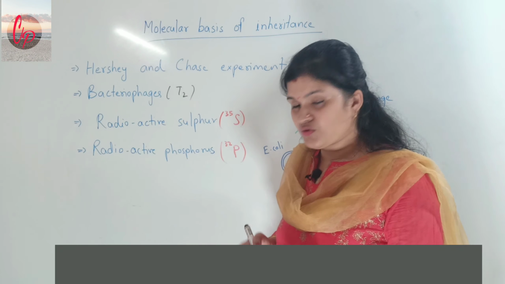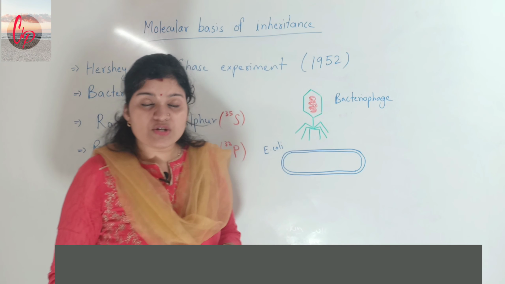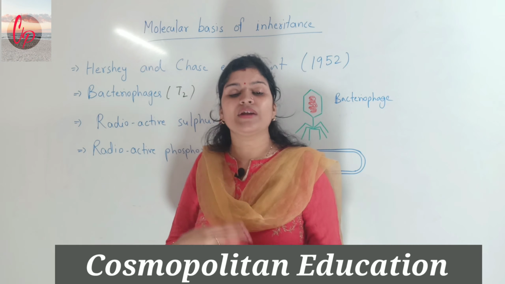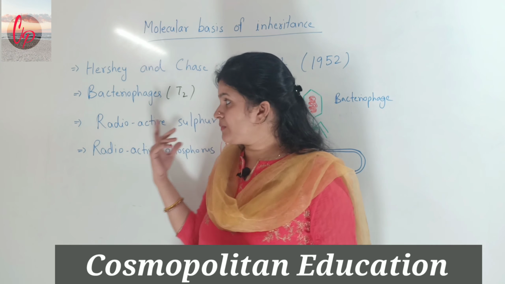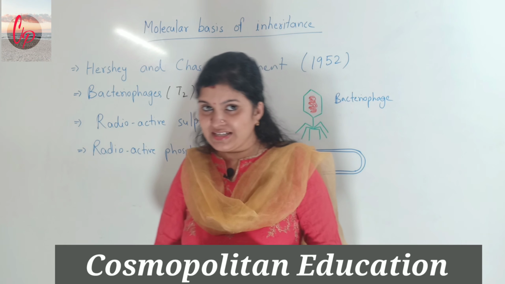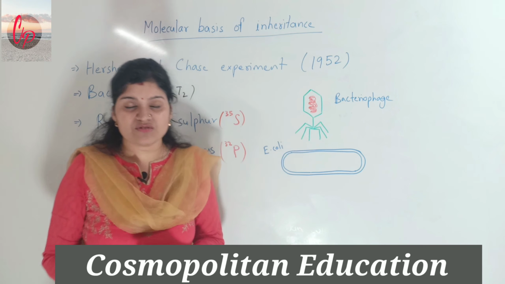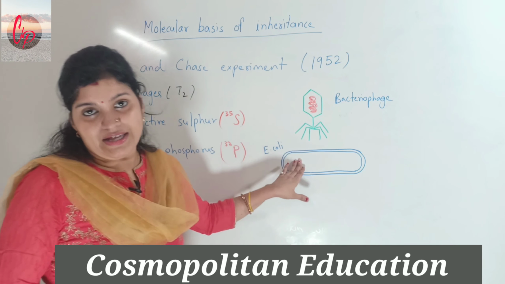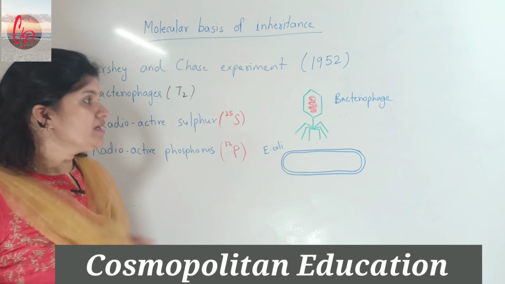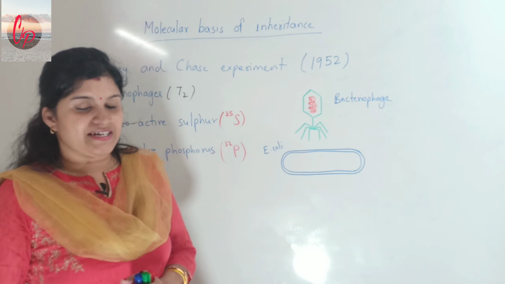The T2 virus was used here, working as a bacteriophage, and one bacterium was also used, because the bacteriophage works only on bacteria, as it is able to digest them. So the scientist needs one bacterium also, and in this experiment the bacterium used was E. coli. This bacterium was used by the scientists Hershey and Chase to prove whether DNA or protein is the genetic material.